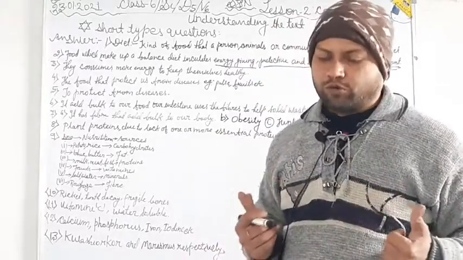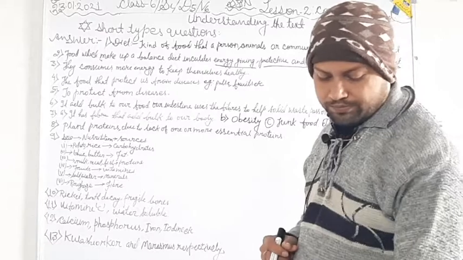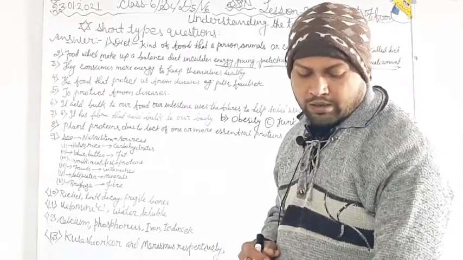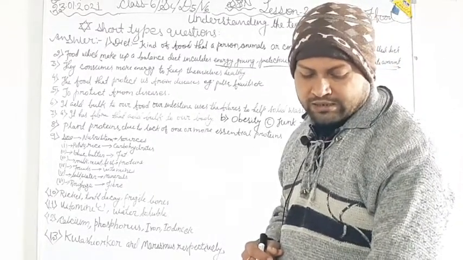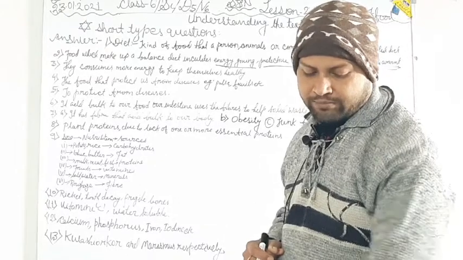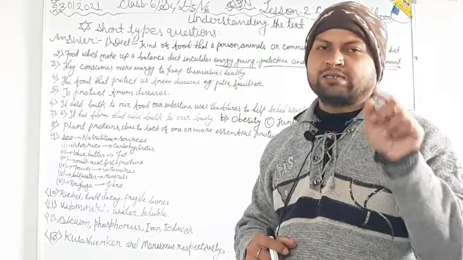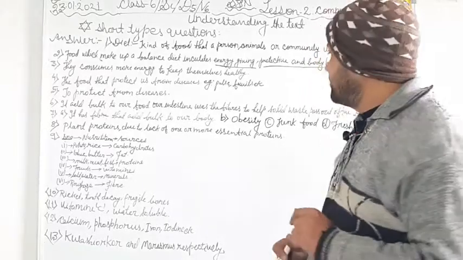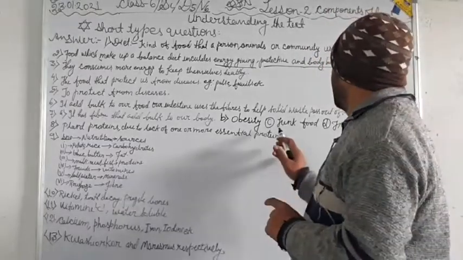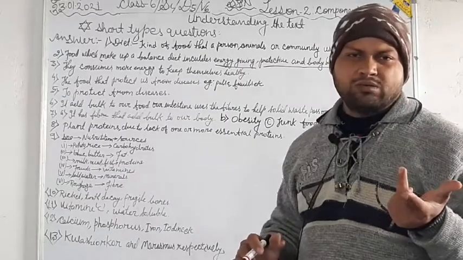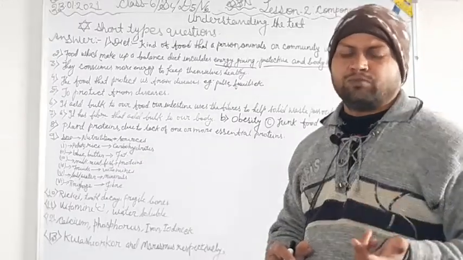in our body. Now, number C, eat less cakes and ice creams. Why? Because it is a junk food.